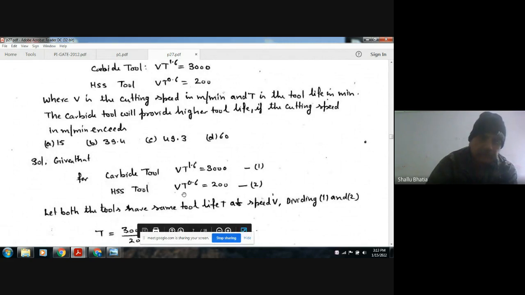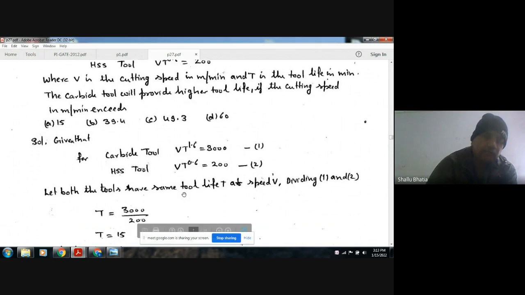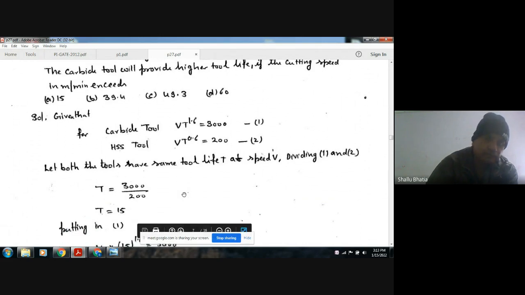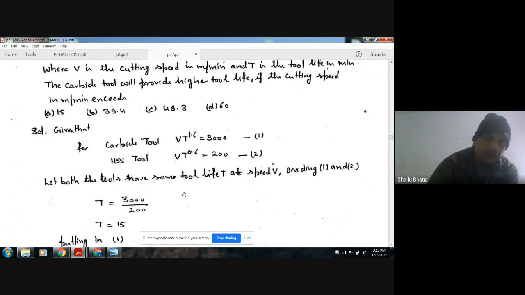Now, there will be a speed at which both the carbide tool and the HSS tool will have the same tool life. Suppose V and T are the same for both.